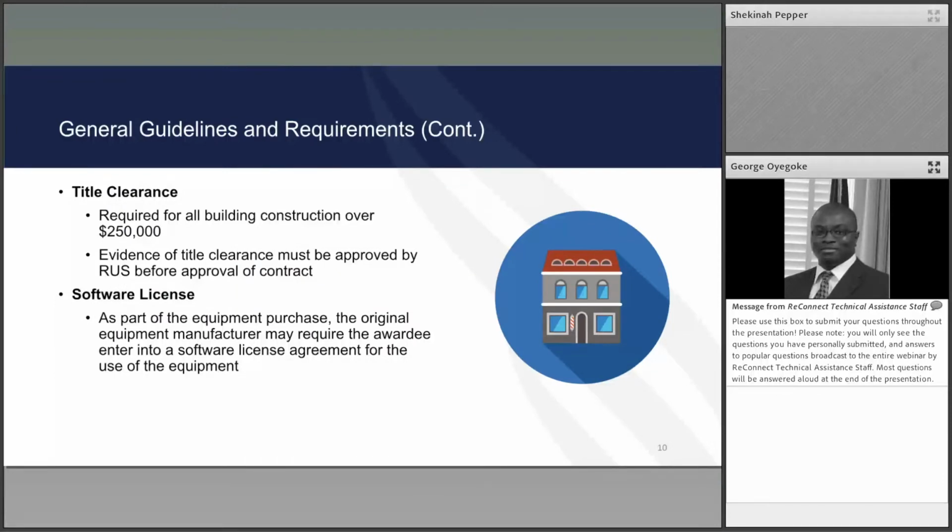Title clearance. If there's any building construction and that building construction is over $250,000, the evidence of the title clearance must be approved by RUS before the building contract will be approved. On software licenses, as part of equipment purchase, the original manufacturer may require the awardee to enter into a software license agreement for the use of this equipment. In that instance, that software license agreement will be included in the equipment contract.